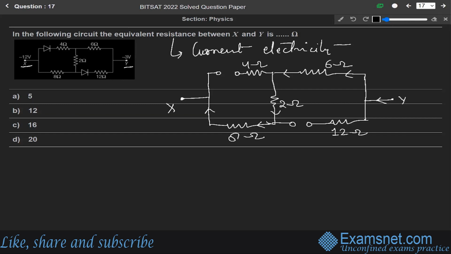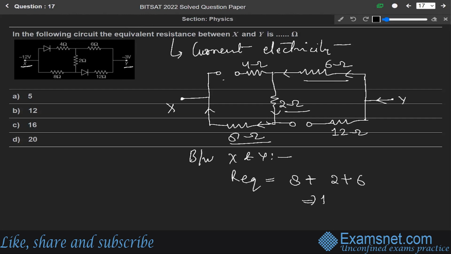Okay, so the equivalent resistance between X and Y, R equivalent, will be equal to what? This 8 plus 2 plus 6. 8 plus 2 plus 6, because these wires are broken. So the final answer is 16 ohm. Since X is at lower potential as compared to Y, these diodes will act in reverse biasing, and in reverse bias condition, the diode will act as a broken wire. Okay, so the correct answer is option C.